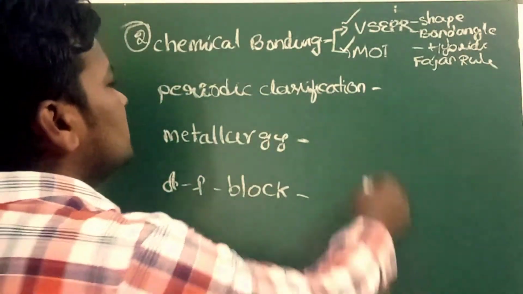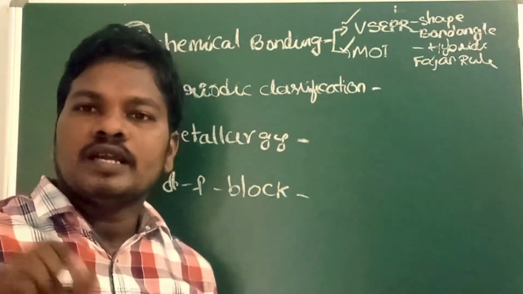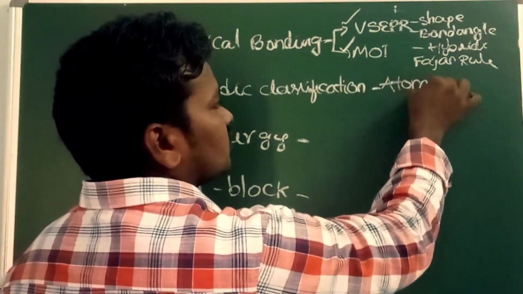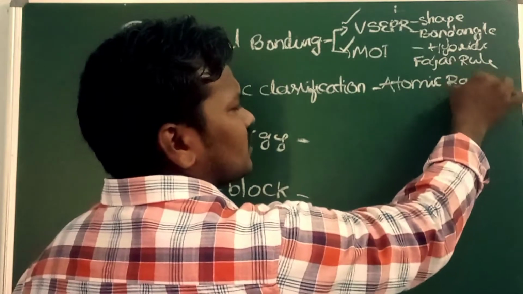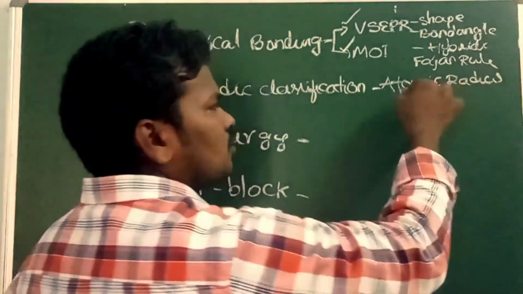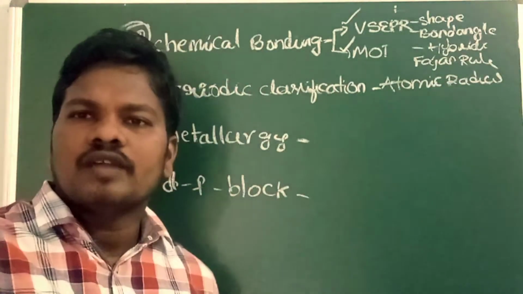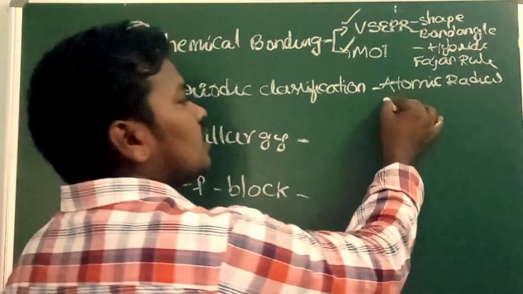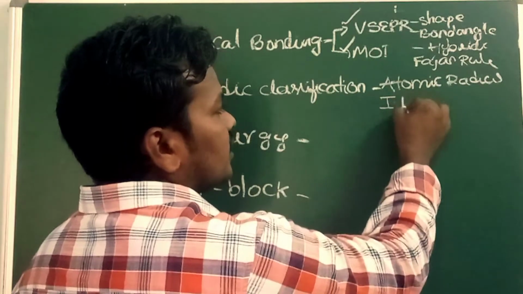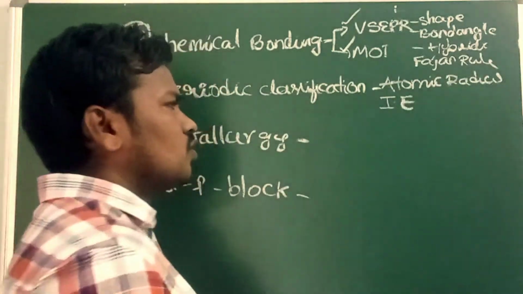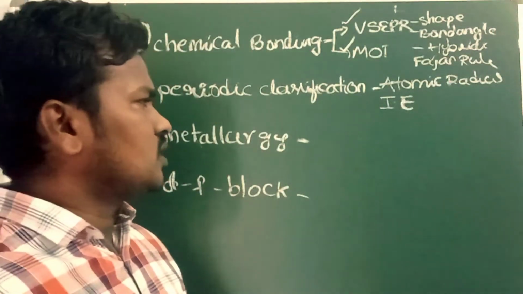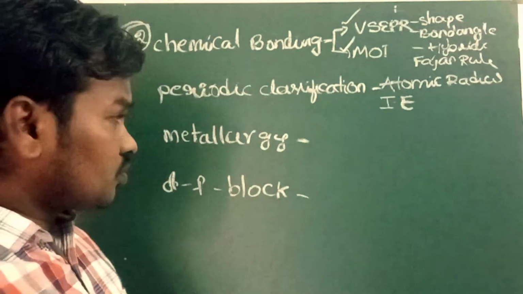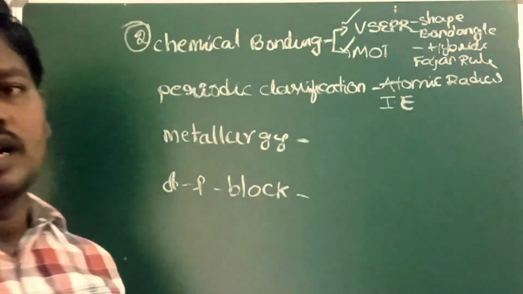Next, when it comes to periodic classification, you have to concentrate on the atomic radius, and then ionic radius, comparison of the different types of ionic radius. Next, they will ask questions on ionization energy, different types of questions: first ionization energy, second ionization energy, third ionization energy, arrangement in decreasing order or increasing order.